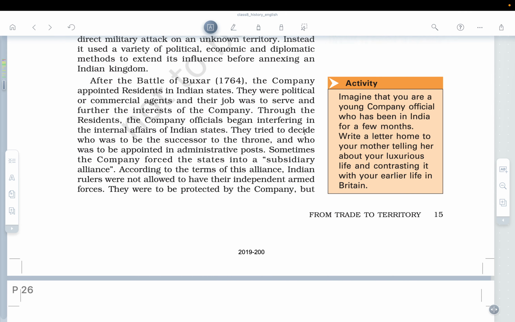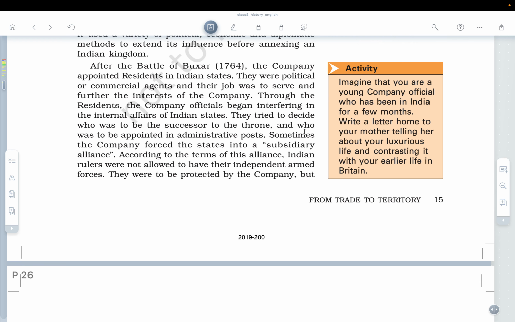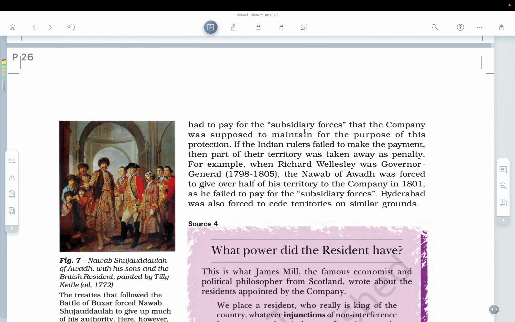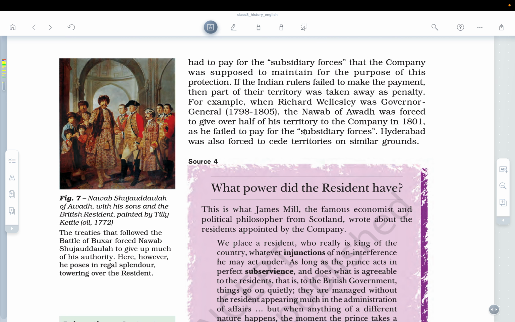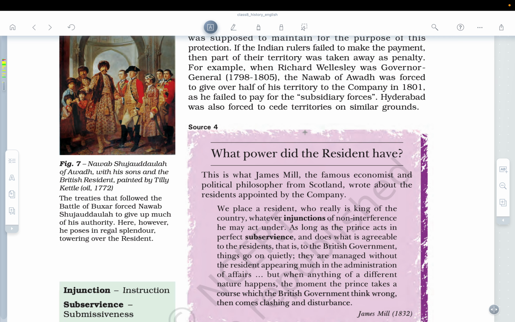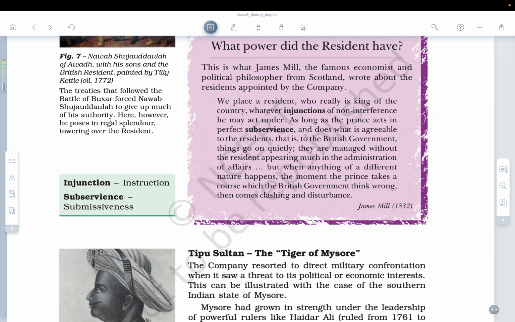Sometimes the company forced the state into the subsidiary alliance. Indian rulers were not allowed to have their independent armed forces. They were to be protected by the company, but had to pay for the subsidiary forces that the company was supposed to maintain for the purpose of this protection. If the Indian ruler failed to make payment, then part of their territory was taken away. For example, when Richard Wellesley was the Governor General, the Nawab of Awadh was forced to give over half of his territory to the company in 1801, as he failed to pay for the subsidiary forces. Hyderabad was also forced to cede territories on similar grounds.